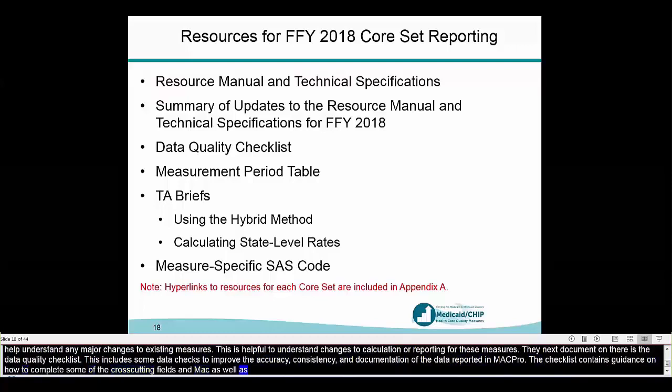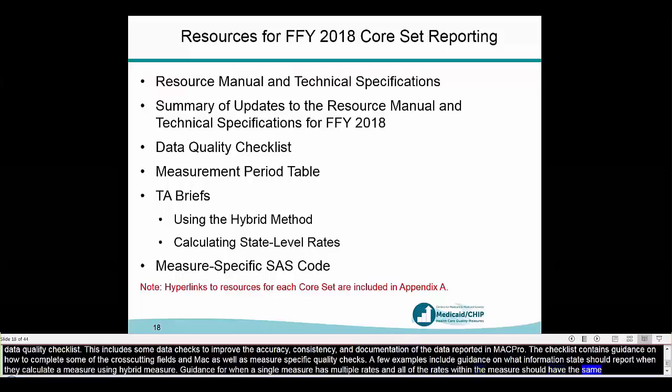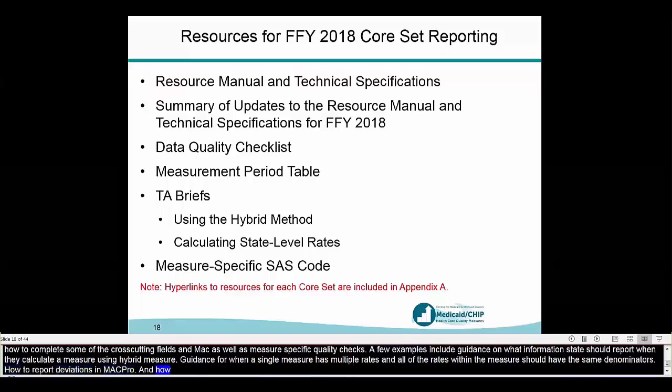Just as a few examples, it includes guidance on what information states should report when they calculated a measure using the hybrid method, guidance for when a single measure has multiple rates and all of the rates within the measure should have the same denominator, how to report deviations in MacPro, and guidance such as what kind of contextual information states should report in the additional notes field. As Colleen mentioned, many of these validation checks have been built into MacPro, so this document would be good to keep handy when entering your data to help explain some of the validation errors you might be seeing.